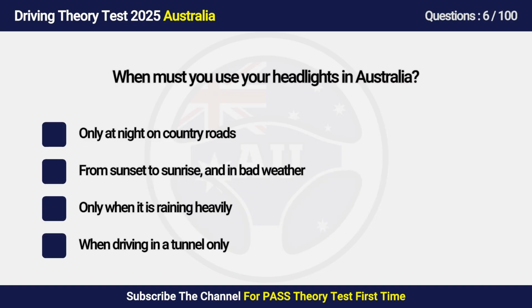Question 6. When must you use your headlights in Australia? A. Only at night on country roads. B. From sunset to sunrise and in bad weather. C. Only when it is raining heavily. D. When driving in a tunnel only.